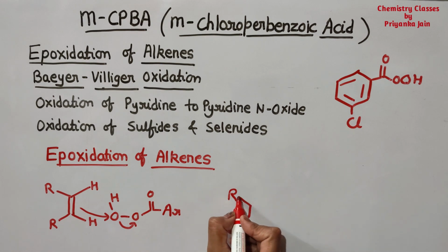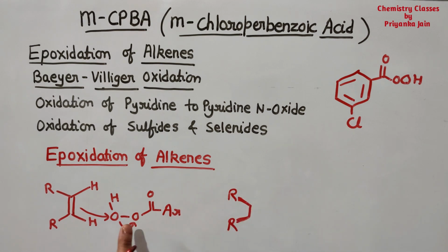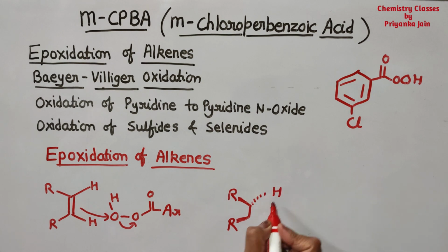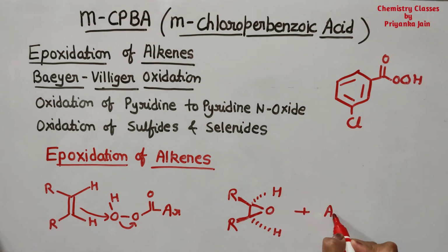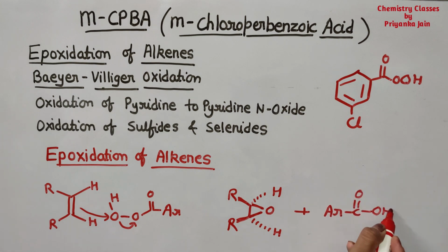Now at this position, one thing you should remember, that this will attack from the less hindered side. It means if these two H groups are present below the plane, then this reagent will attack from the above the plane side. It means this ring will now be formed above the plane in this manner, right? And we are getting here acid in this manner. So this is the basic mechanism of this reaction.